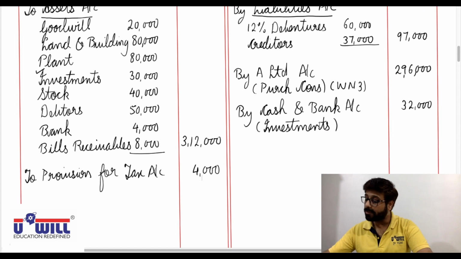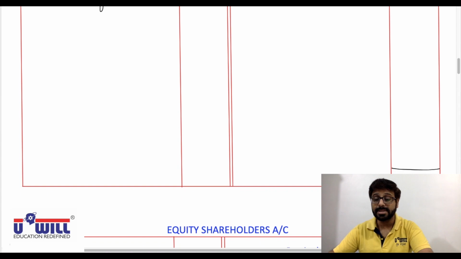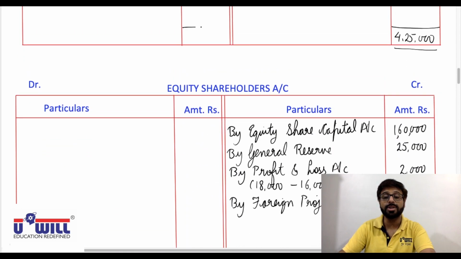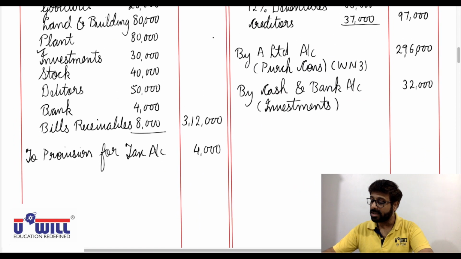So the credit side is more. All of you do 97,000 plus 2,96,000 plus 32,000. That comes to 4,25,000. So all of you write 4,25,000 on both the sides of the realization account. Now 4,25,000 minus the debit side amounts. So 3,12,000 and 4,000 we will minus. So what will remain is 1,09,000.